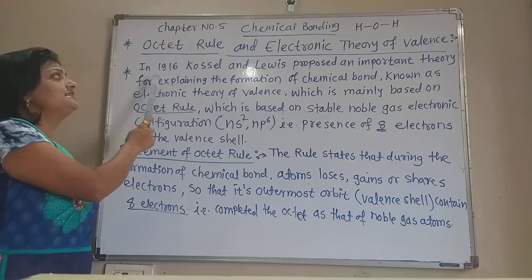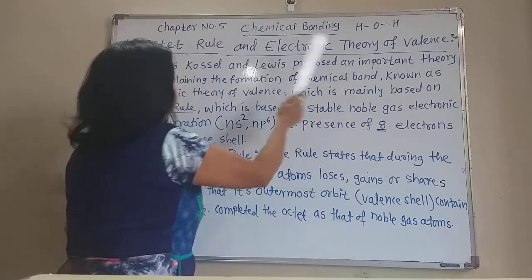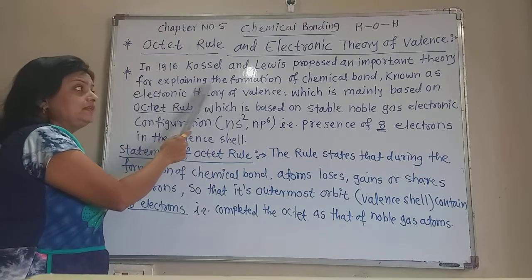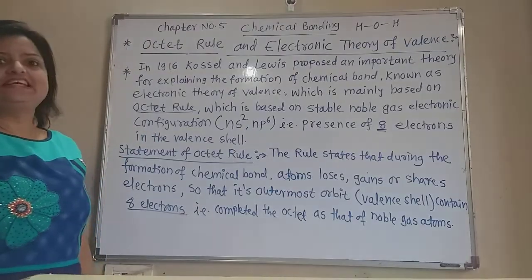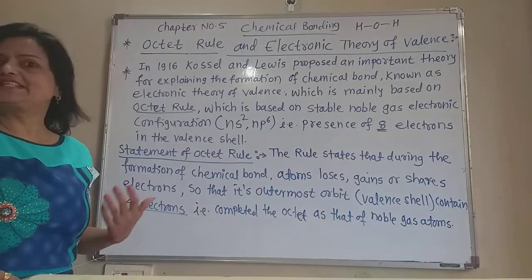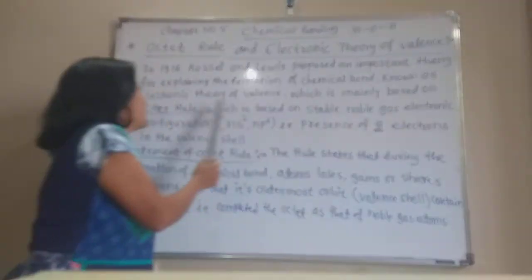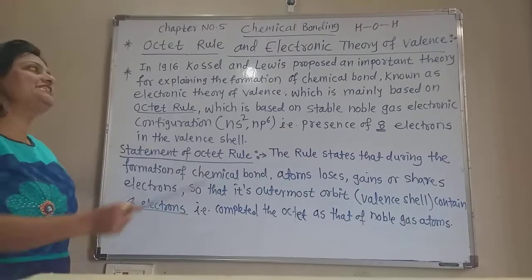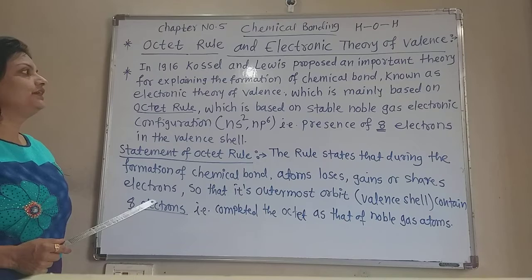In 1916, Kossel and Lewis proposed an important theory for explaining the formation of chemical bonds, and that theory is known as the electronic theory of valence. Valence means the outermost shell, containing 8 electrons.